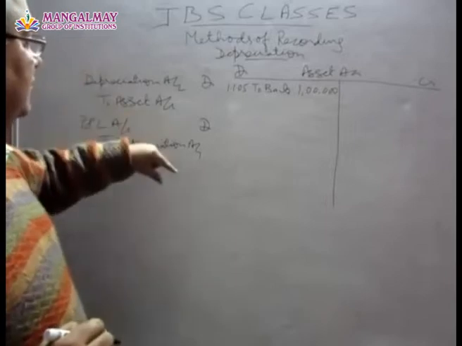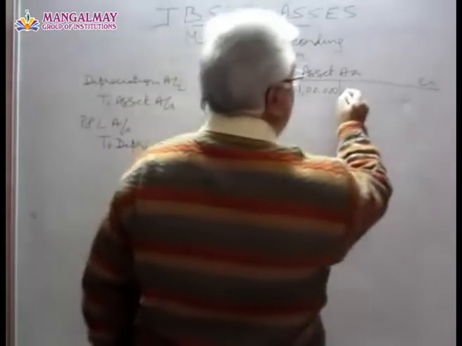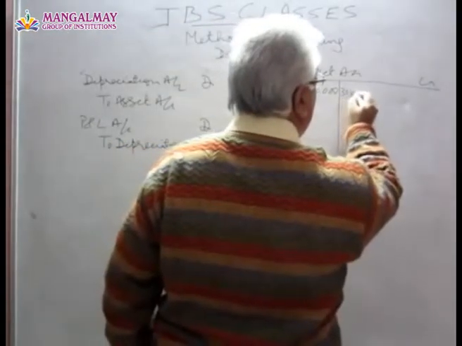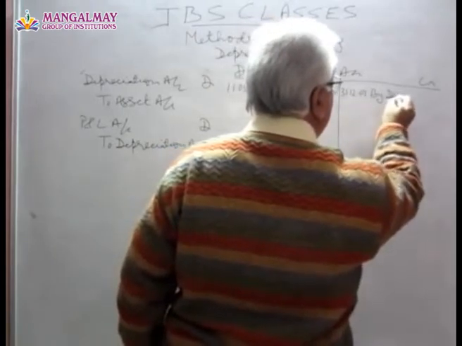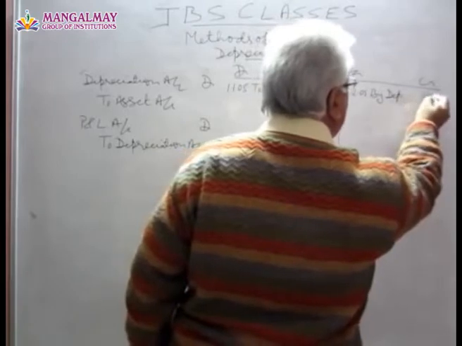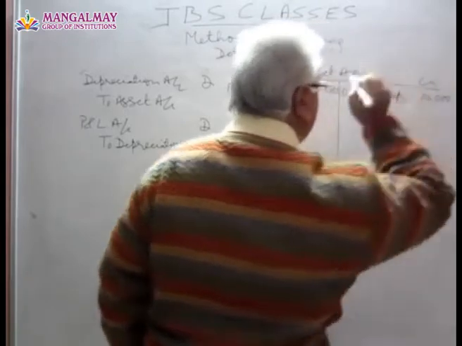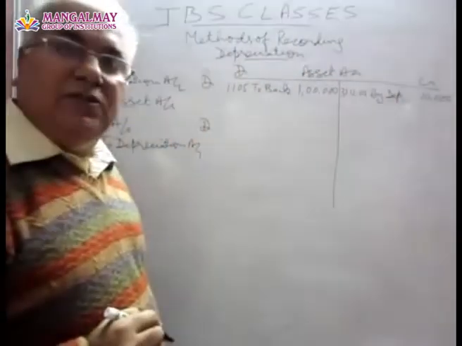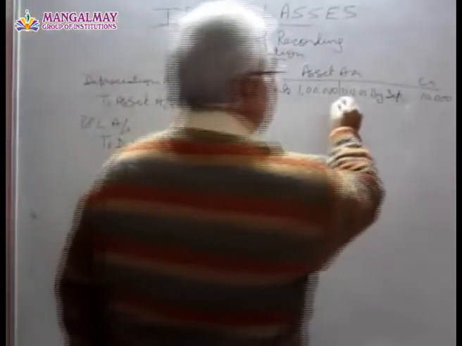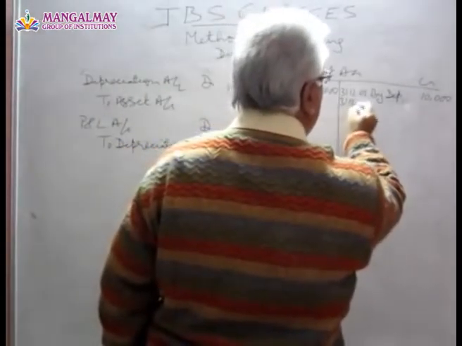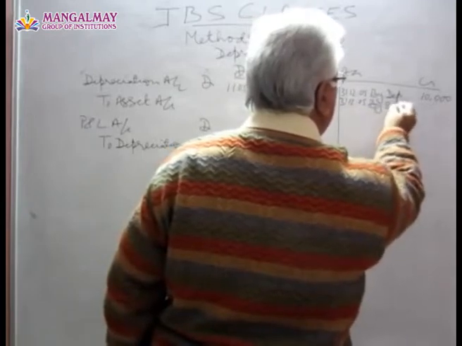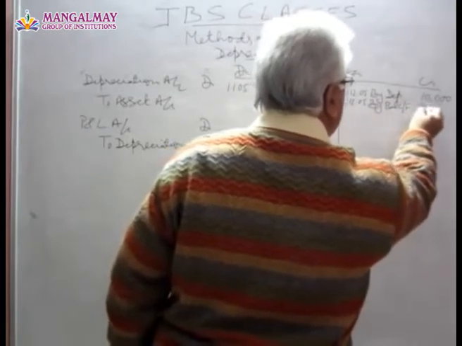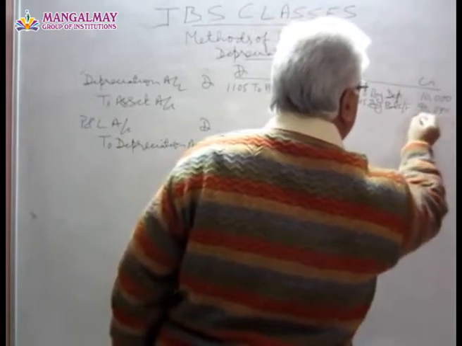So what will be the posting of this? On 31/12/05 by depreciation 10,000. That's all. And then balance will be carried forward to next year by balance carried forward 90,000.